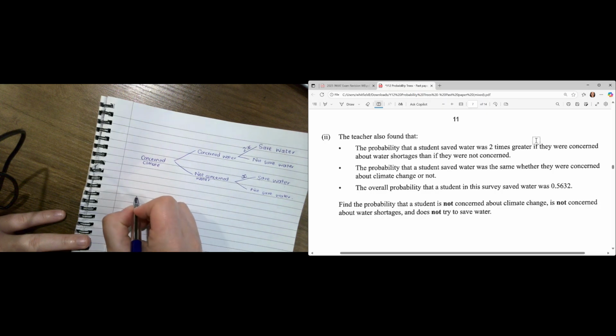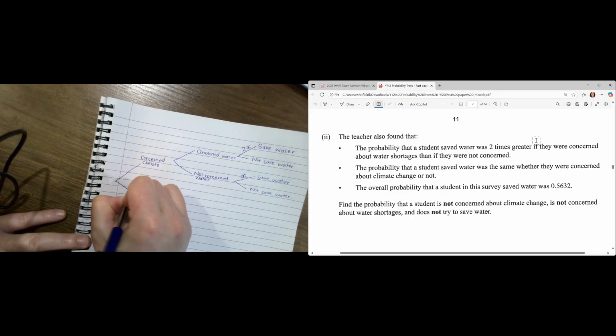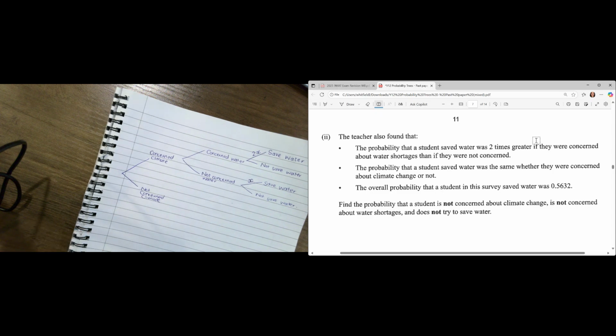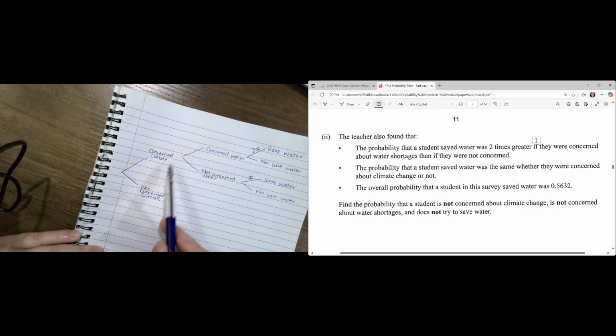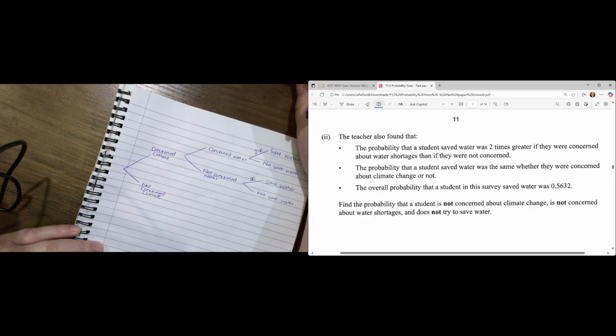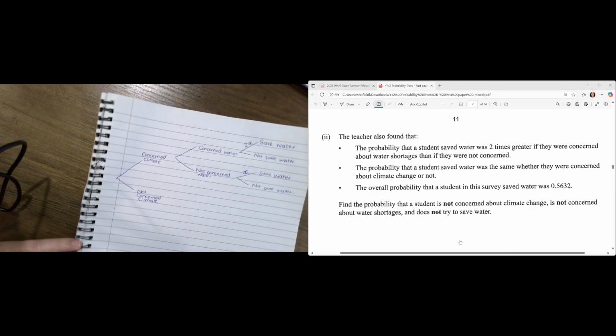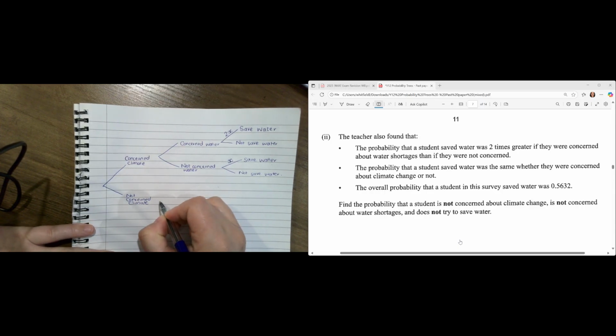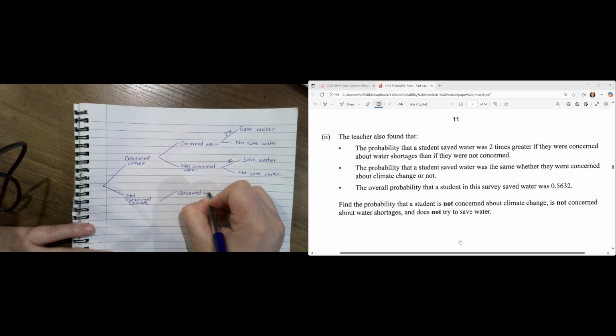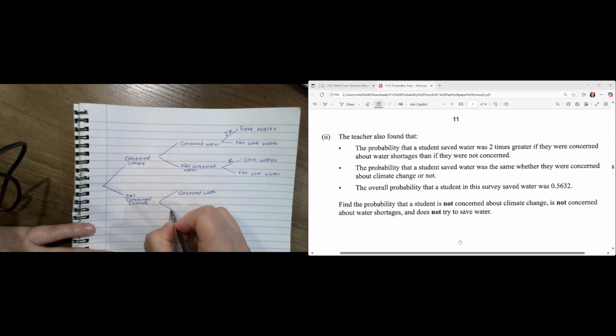Then we're going to have not concerned about climate change. They're saying the probability of a student saving water, so these two are the same, whether they were concerned about climate change or not. So it doesn't make a difference. So once again, we're going to have concerned about water shortages. Then we're going to have not concerned.